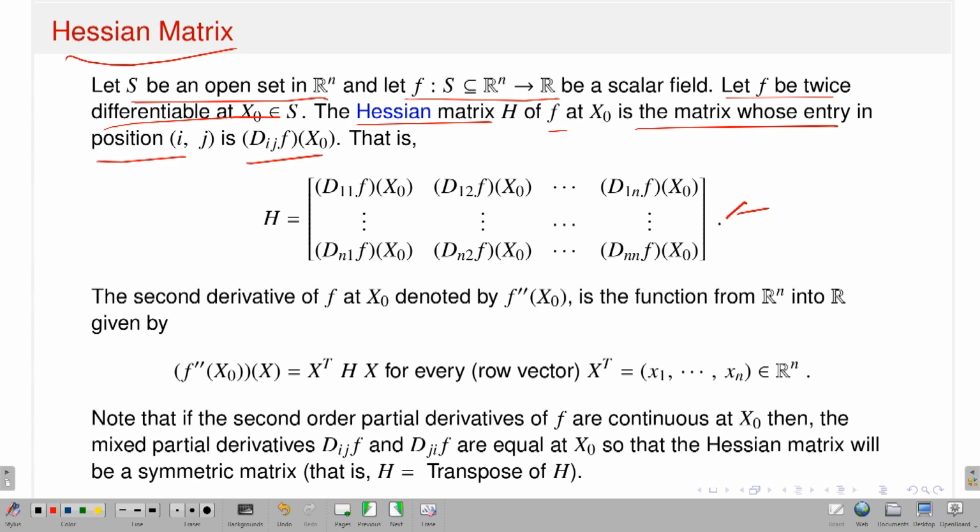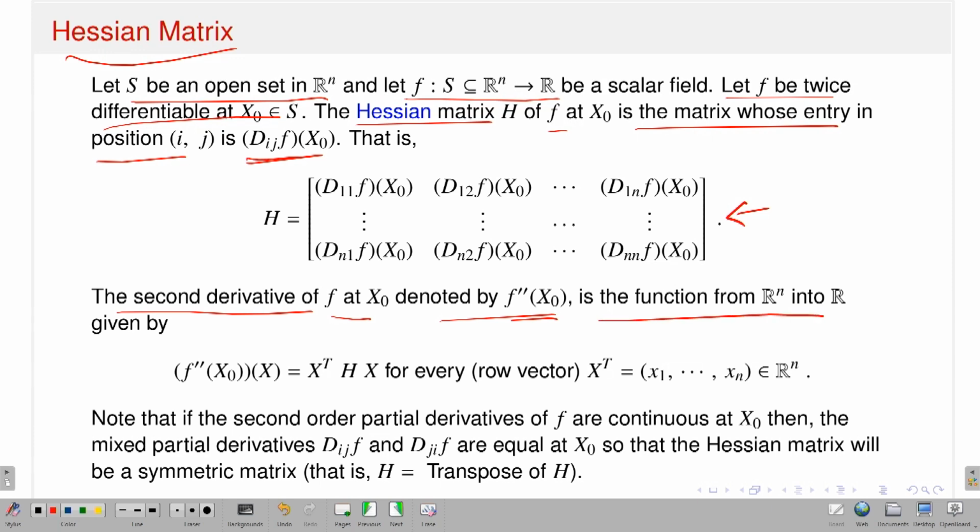So, this is the corresponding Hessian matrix if I have a function f from a subset S of Rn to R. Twice differentiable means of course that the first order and second order partial derivatives exist. Once the second order partial derivatives exist, I can form the matrix whose ijth elements are dij f at x naught. This is called the Hessian matrix, like the earlier slides I have shown for a function from R2 to R. Now, the second order derivative of f at x naught, which I denote, as you remember, by f double prime at x naught.